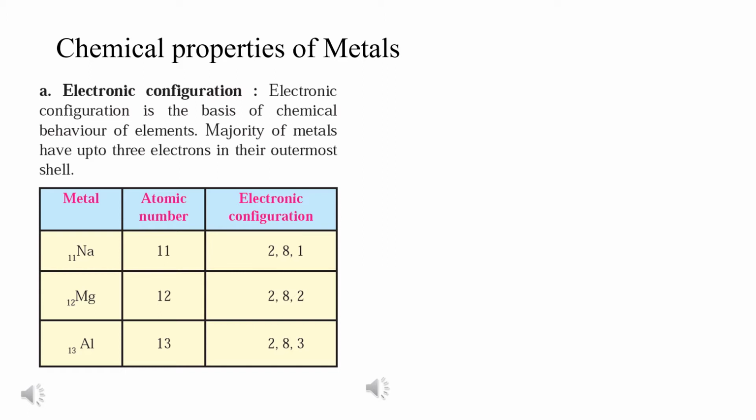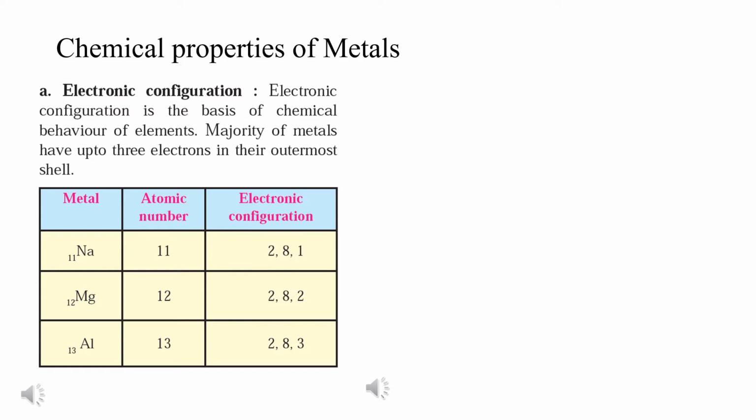On the basis of electronic configuration, it is seen that the majority of metals have up to 3 electrons in their outermost shell. Since they have up to 3 electrons, it is easier to give away an electron, and therefore they always give away electrons and they become stable. Since they are giving away electrons, they become a positively charged cation or a positively charged ion. We will see that further. So, this is with respect to electronic configuration in metals.